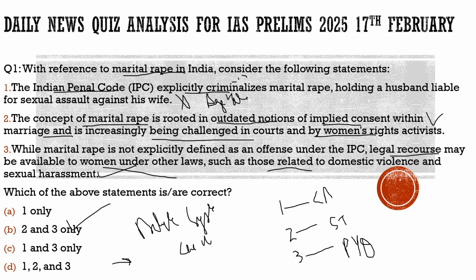What was the case? There was a couple. The husband's age was 40 years, and his wife's age was 30 years. They had married, and unfortunately this woman faced sexual trauma, and in this she lost her life. This case went to the session court, and the session court in Chhattisgarh penalized the person who was involved.